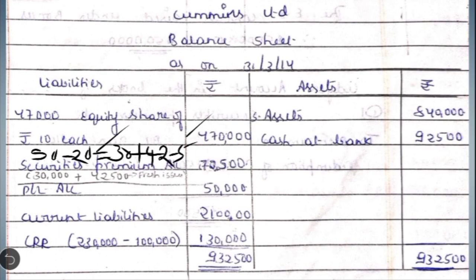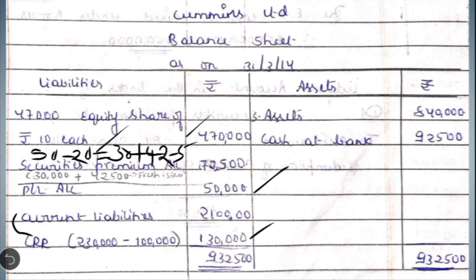Then we have to also write the profit and loss account. Actually there was 2,80,000, out of which 2,30,000 has been utilized for redemption purpose, so a minimum of 50,000 has been maintained in the account. Then we also have to show, before current liabilities, the capital redemption reserve. 2,30,000 was the actual reserve which we created, out of which 1 lakh has been utilized for issuing the bonus shares. The remaining amount available in the capital redemption reserve account is 1,30,000.